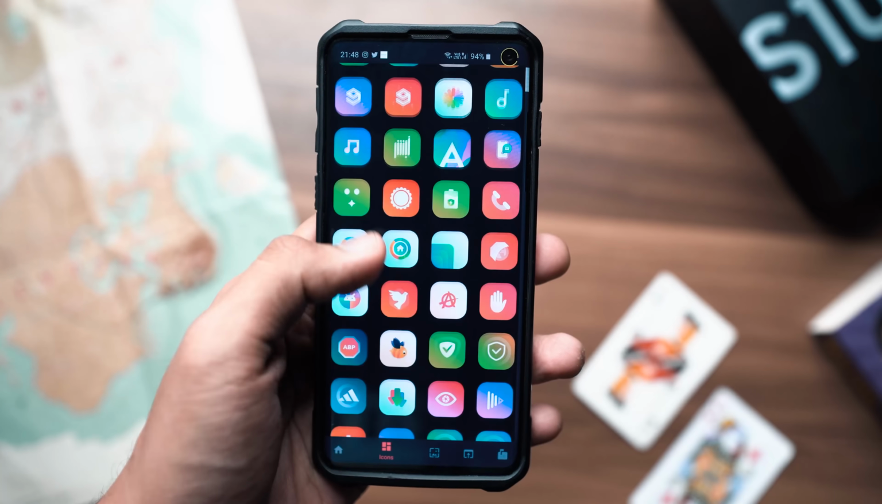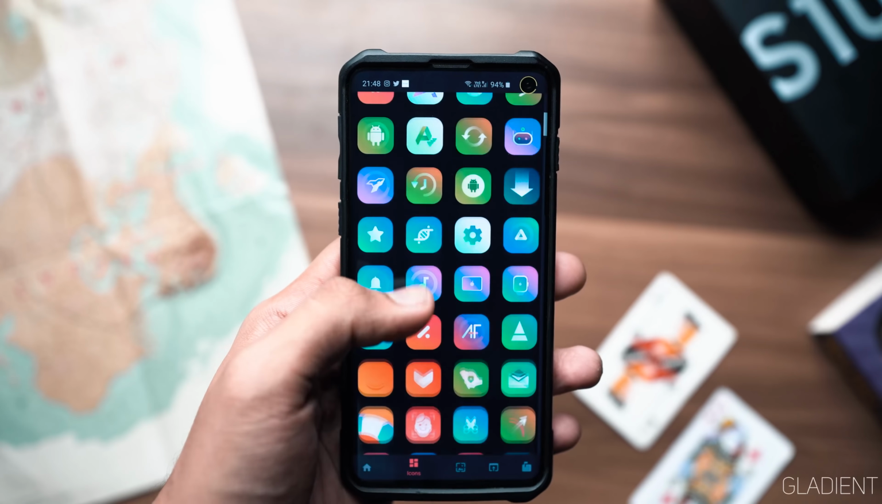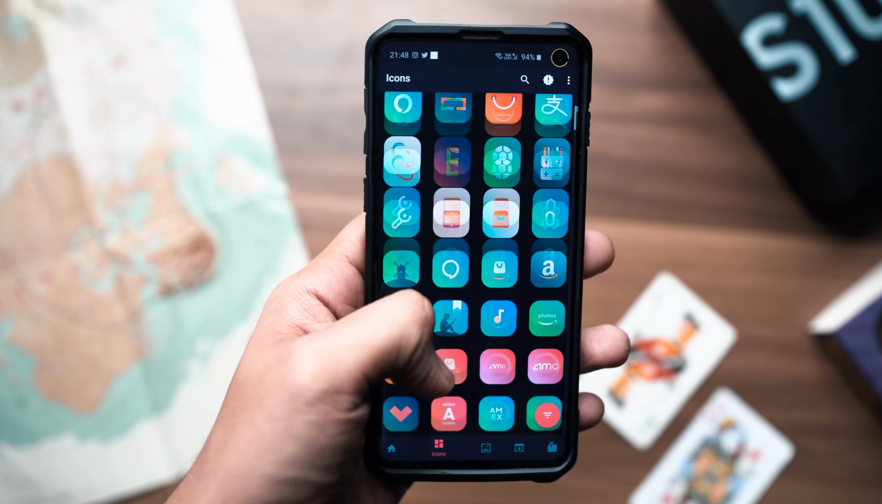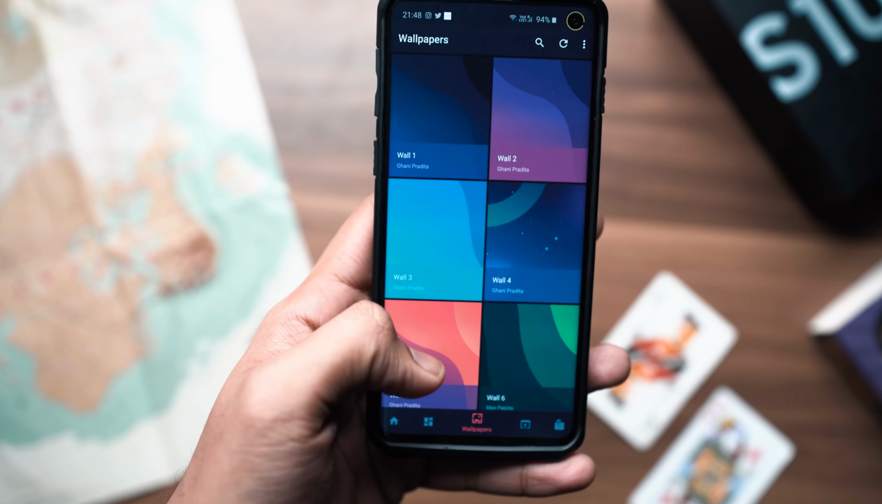Alright guys, next up we've got an icon pack called Gradient Icon Pack, and in case you're looking for squared soft icons which have sort of a MIUI feel to them, is it just me or does this icon pack have a MIUI feel to it?